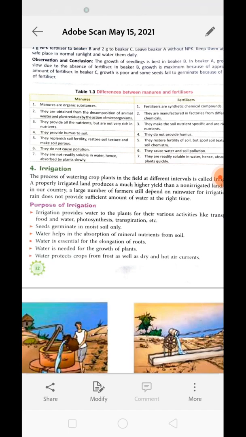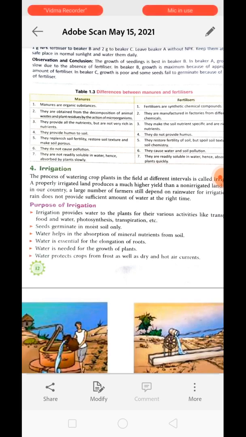Okay, and transportation of food or translocation of food means the leaf part of the plant only performs photosynthesis. The greenish part of the plant only performs photosynthesis, but the living cells of the non-green part of the plant receive food from the greenish part with the help of phloem. So food is transferred in the phloem with the help of water. Understand? Now, seeds germinate only when the seed is moist. Okay, so the moist soil provides a chance for the seed to germinate. That is why irrigation is also necessary.